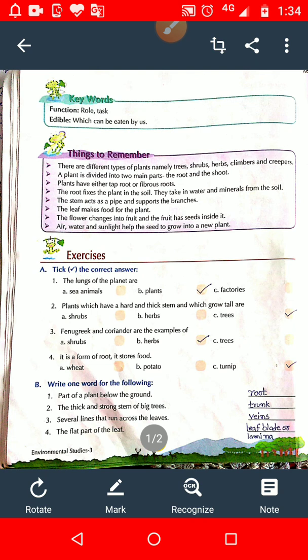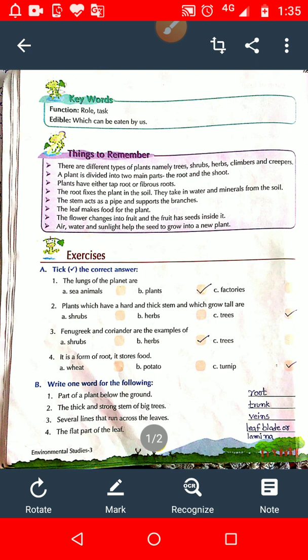And the topics which I explained to you in this chapter are: types of plants, root, parts of a plant, functions of roots, stem, function of stem, leaf, function of leaf, flower, fruits and seeds, and what is germination. So all these topics I explained to you in this chapter, and I hope you all are able to understand. So today, students,